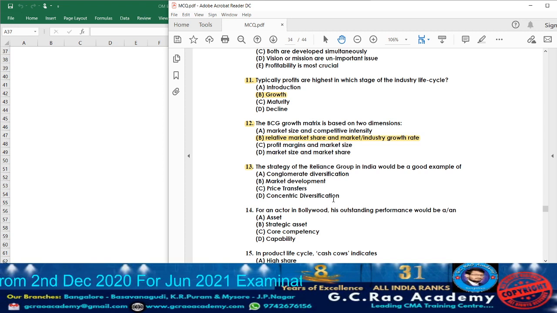What is concentric diversification? We can tell it is one of the growth strategies in which a particular company seeks to have some growth by developing new products added to the existing product lines. Whatever the existing product lines will be there, for that they are going to try to add on the new products. Those we are going to call concentric diversification. For example, if they are having an industry related to detergents and all, one or two new detergents they may come up with, that is concentric.